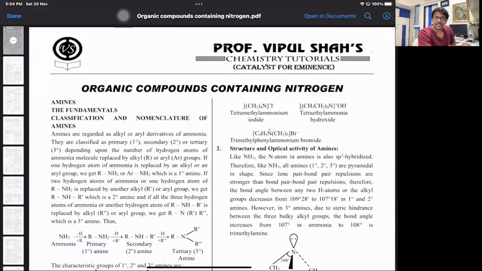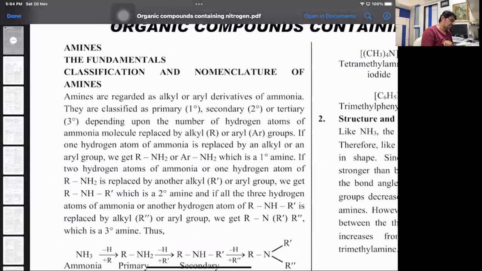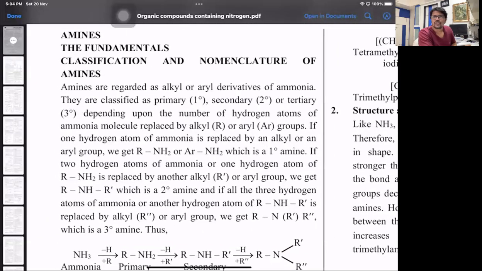All right, everyone. Let's start with this synopsis part, compounds containing nitrogen. The first part is about the classification and the nomenclature of amines. Amines, we all know, are the alkyl or aryl derivatives of ammonia, classified into three parts, that is primary, secondary, and tertiary, depending on the number of hydrogen atoms of ammonia replaced by alkyl or aryl groups. All right. So if we have RNH2 or ArNH2, that's a primary amine.